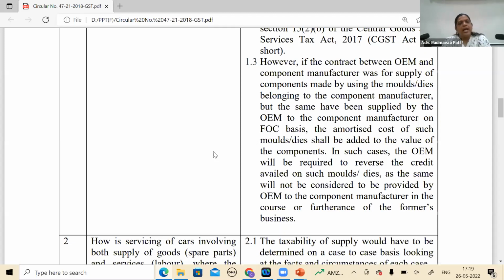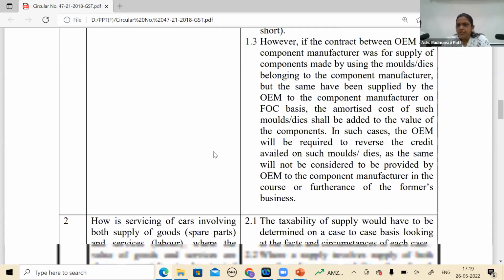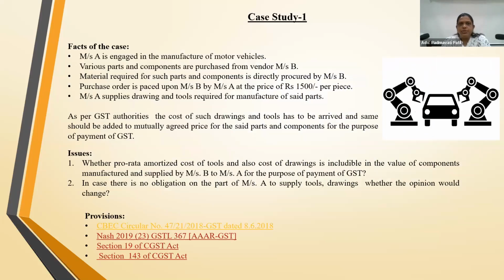I think we can. And following this, even there is an advance ruling also, wherein they have followed this. We have mentioned that Nashik 2019, that GST AAAR also has come out with this, all taking cognizance of the circular.